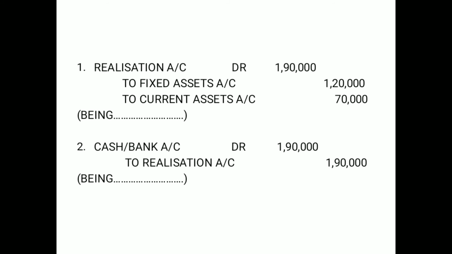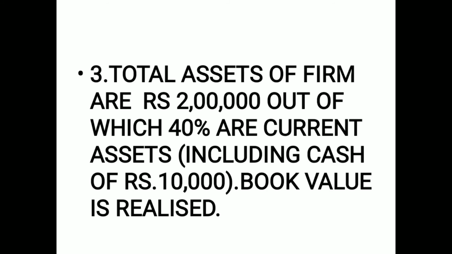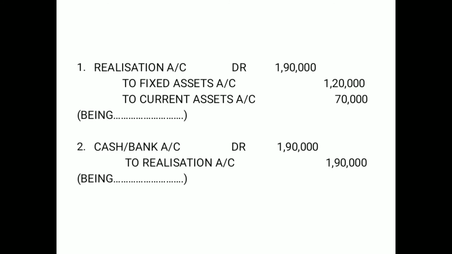Understand the journal entry. Realization account debit 1,90,000 to fixed assets 1,20,000. How do you get to know what is the amount of fixed assets? If out of 2 lakh 40% are current assets, then obviously fixed assets are 1,20,000. 2 lakh 40% is 80,000. So 2 lakh minus 80,000 gives you 1,20,000 rupees. So the remaining is the amount of fixed assets.